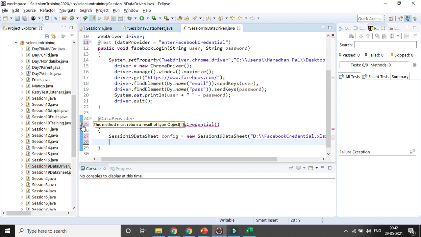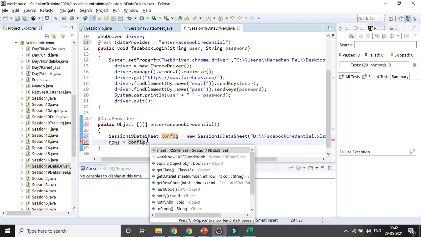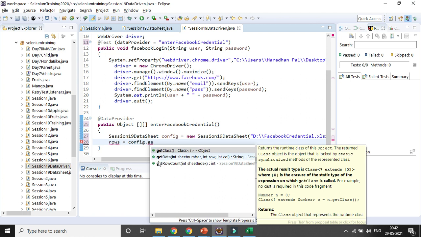Then I will be iterating. I want to know how many rows are there, so I will create a variable to get the number of rows of data. Rows equal to config dot, I will use the method I wrote, get row count, and give the index.